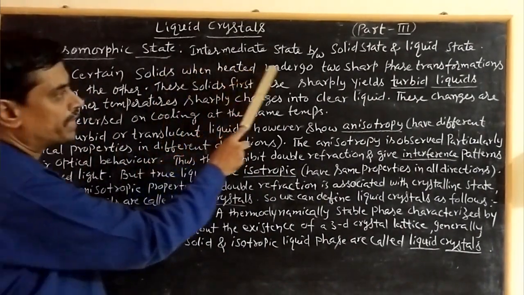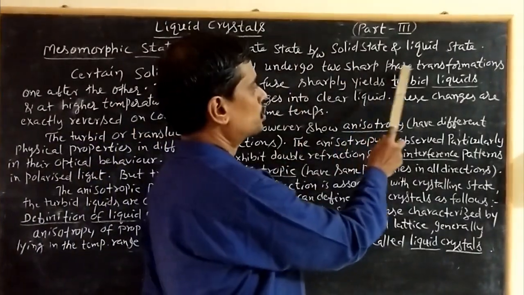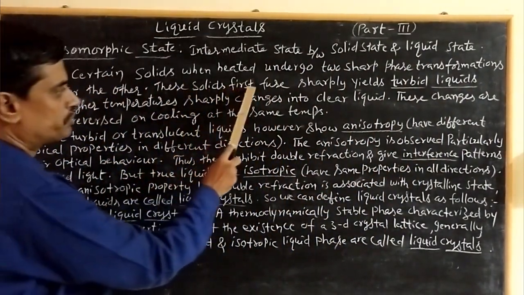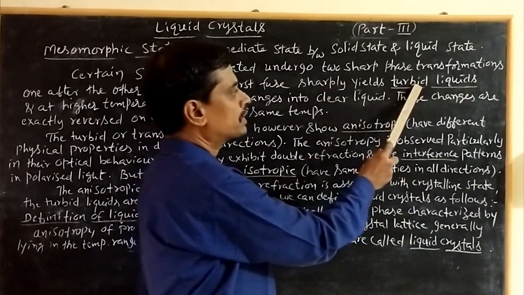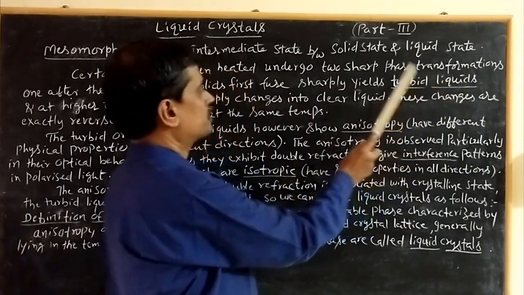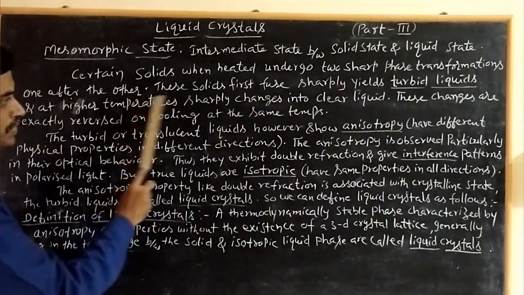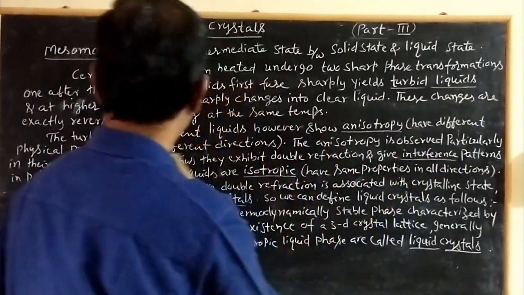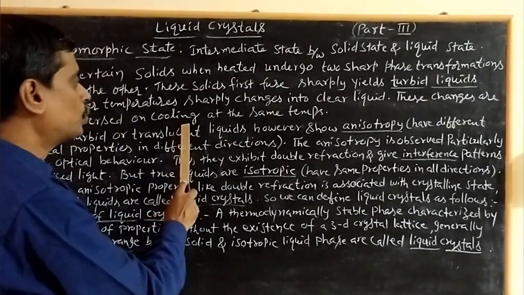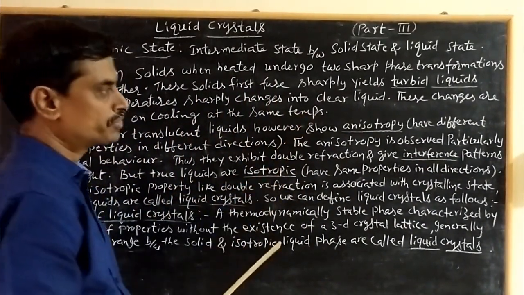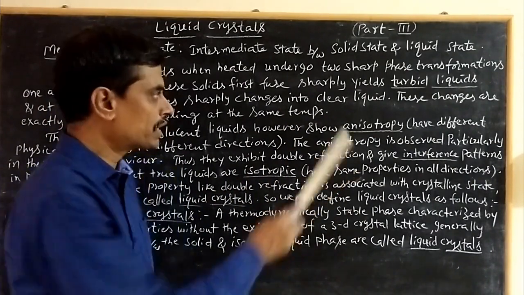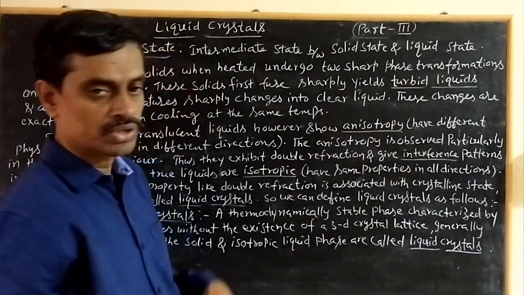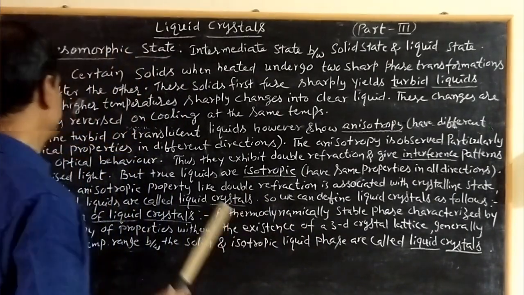Certain solids, when heated, undergo two sharp phase transformations, one after the other. These solids first fuse sharply, yielding turbid liquids, just like precipitates, and at higher temperatures sharply change into a clear liquid. These changes are exactly reversed on cooling at the same temperatures. That means if the clear liquid is cooled, it is converted to a turbid liquid. If the turbid liquid is cooled again, it is converted into the solid at the same temperatures.